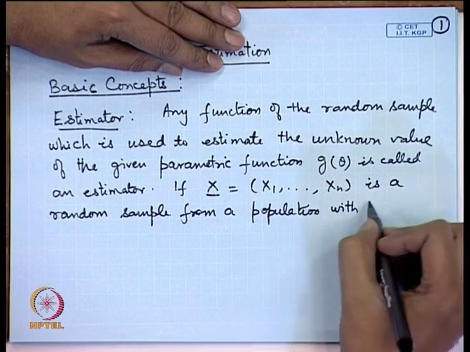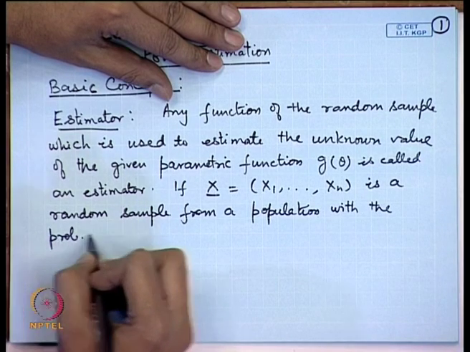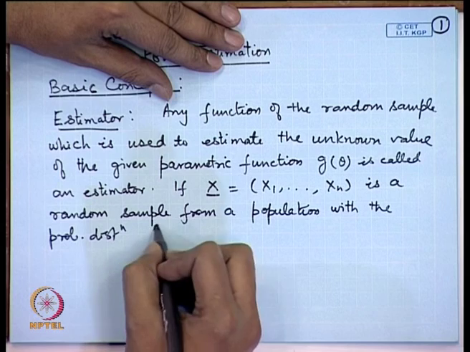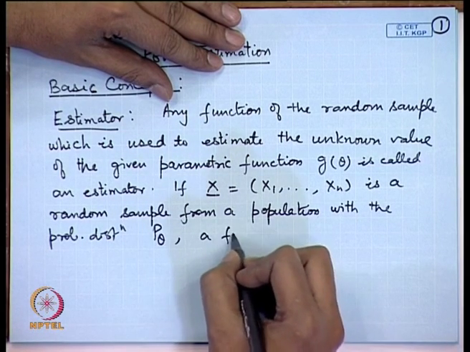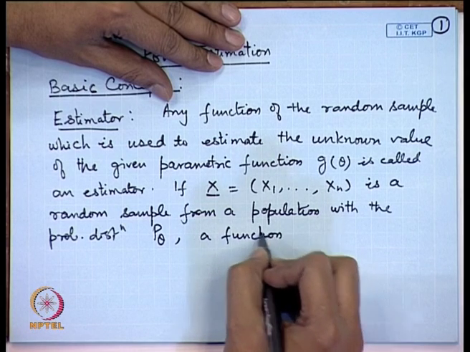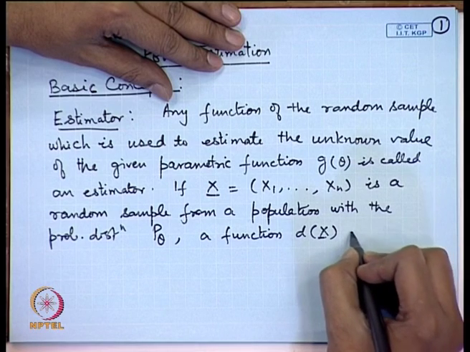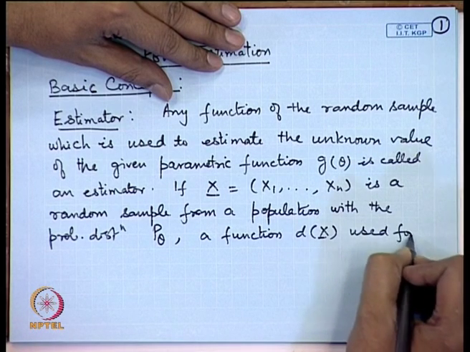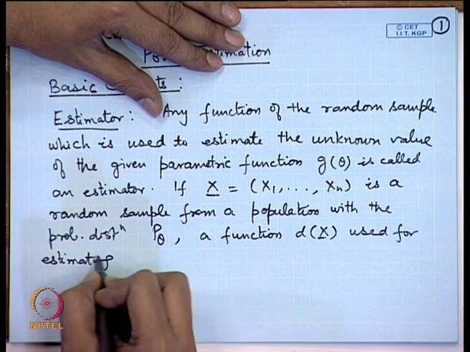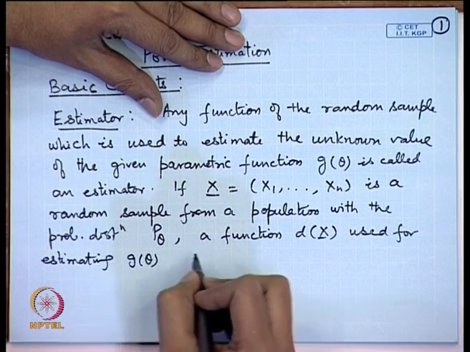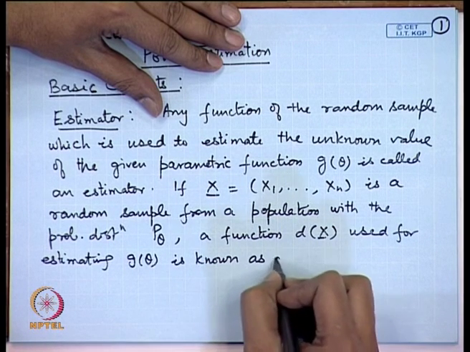So, a population with the probability distribution say P theta, then a function say d(X) which is used for estimating g theta, this is known as an estimator.